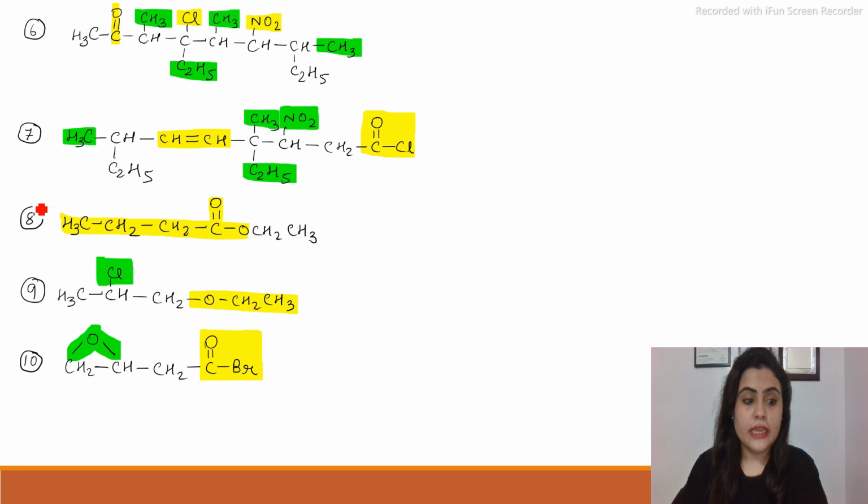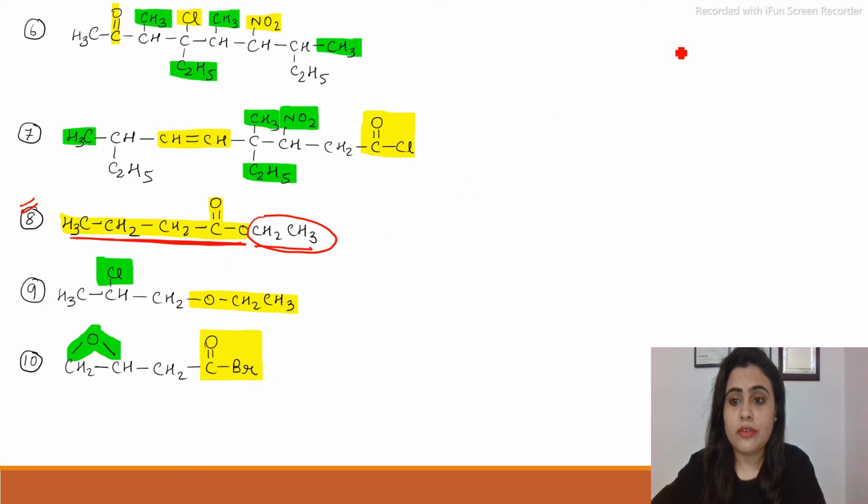Now coming to the 8th question. In the 8th question, the ester group is the main functional group, and if it's the main functional group, then alkyl alkanoate is used. So here again it's an alkyl and this is an alkanoate. The smaller one becomes the alkyl group, the larger one becomes the ester group. Whenever we write the ester group, it is in COOR form.